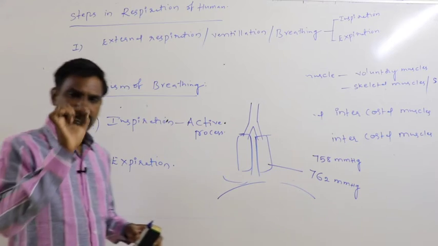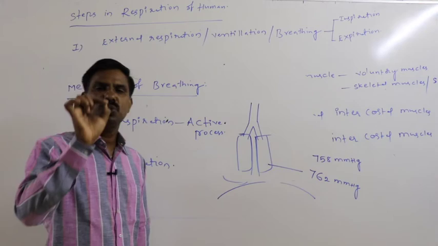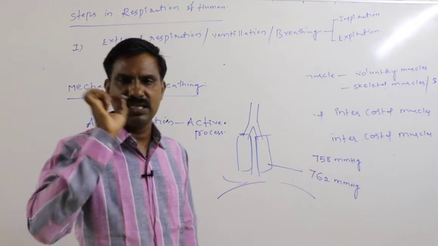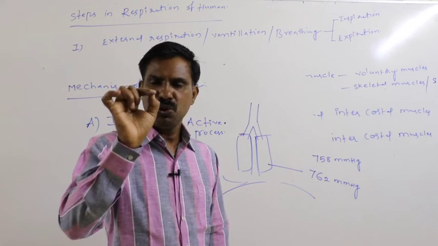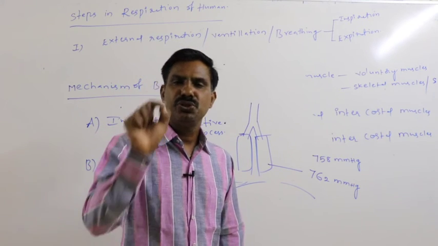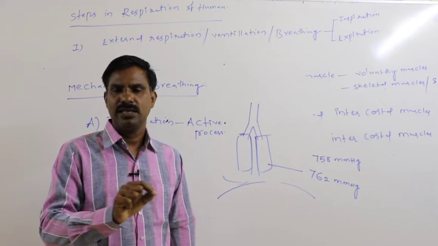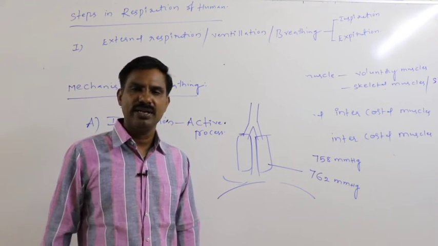Definitely, expiration occurs due to the relaxation of the muscle. Due to the relaxation of the diaphragmatic muscle and the external intercostal muscle, expiration goes on.